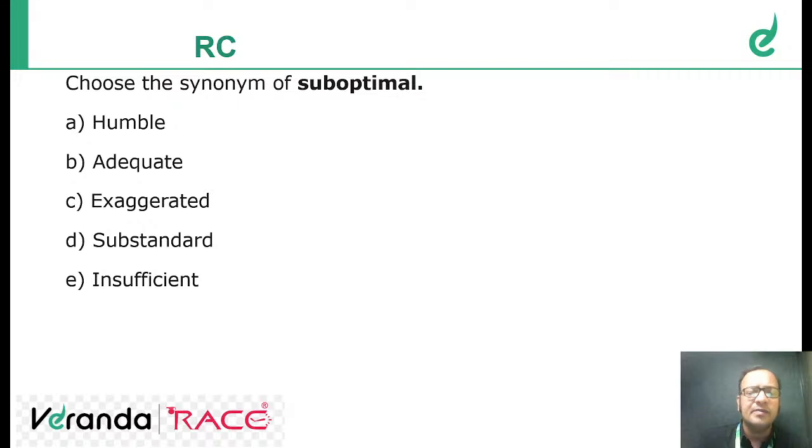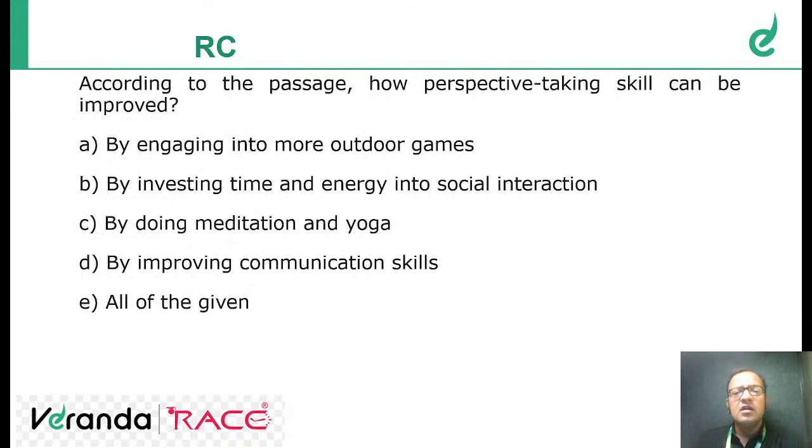Choose the synonym of suboptimal. Suboptimal is a negative word. Optimal means best utilization of resources, so suboptimal means substandard. The synonym will be substandard. Next question. Let me tell the meaning of the other words.